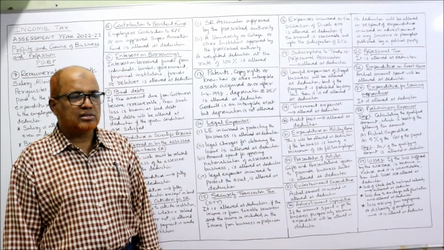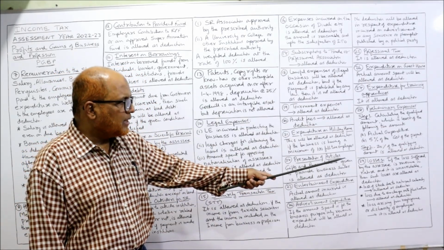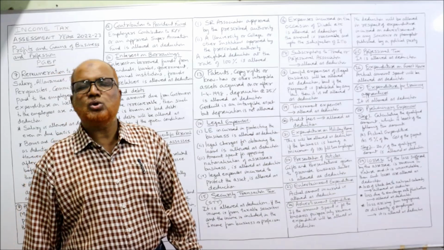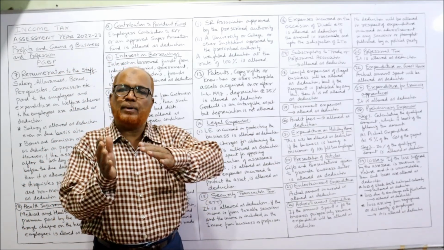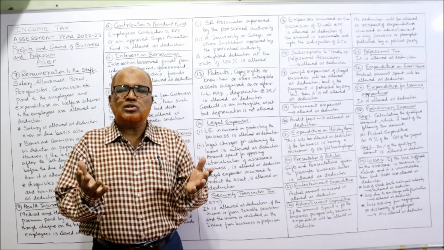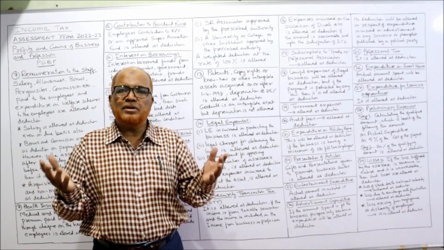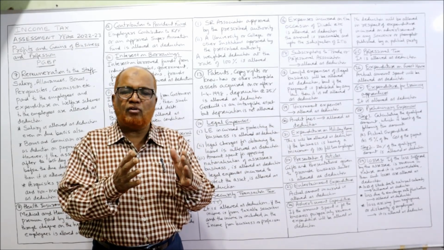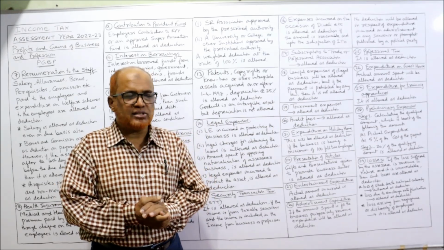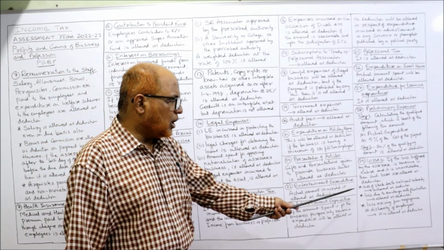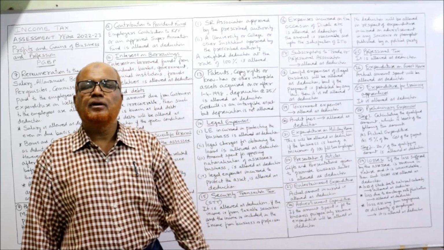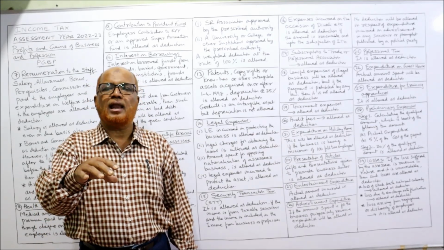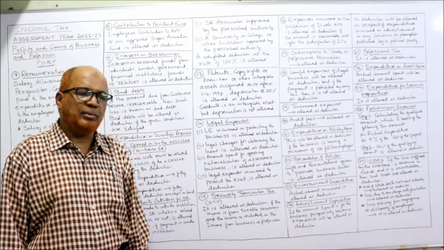Last one, losses. If the losses suffered by the assessee are revenue in nature, that is unavoidable, then such losses are allowed. So the Income Tax Act says we have to see whether it is a capital loss or a revenue loss. Revenue loss means an unavoidable loss, that means expected, this may happen. If it is a revenue loss which is unavoidable to the business, it will be allowed as a deduction. For losses, we are given loss of stock due to natural calamity like flood or earthquake. So if some stock is lost due to natural calamity, that will be allowed as a deduction.